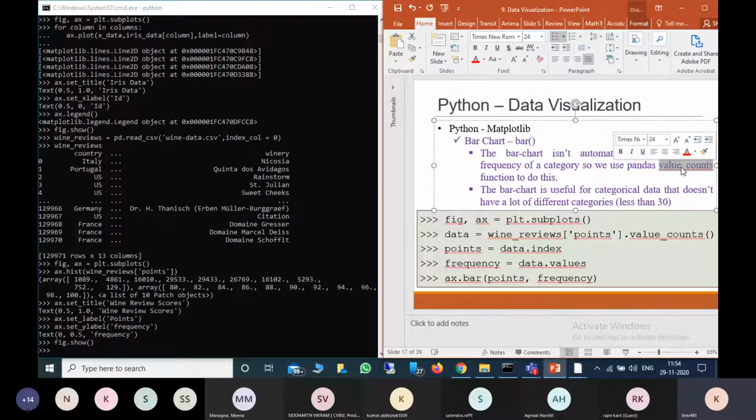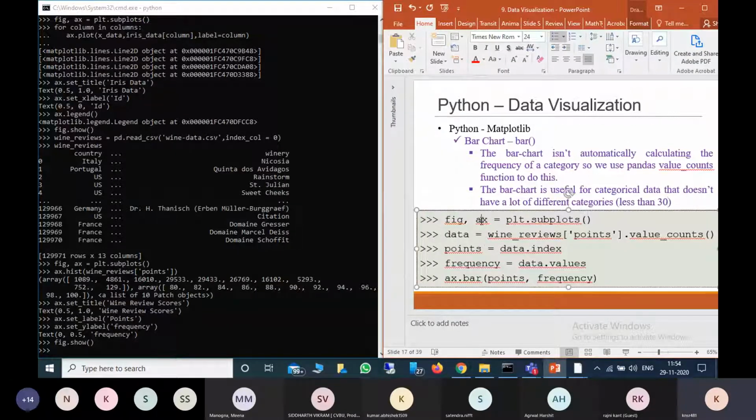It will calculate how many times each value is repeated, and accordingly it will plot the bar chart. The histogram we can use for huge data, but the bar plot we can use for less data, meaning categories. Here for a bar chart we can provide a maximum of up to 30 categories. Otherwise it will become clumsy.